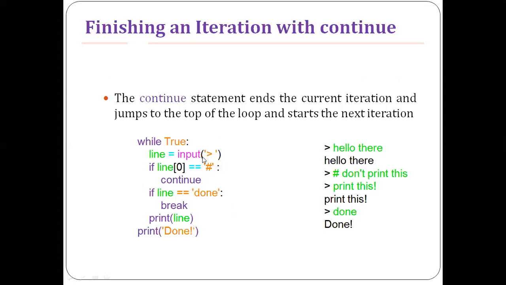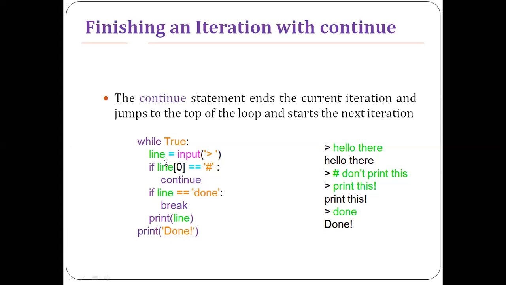So line is equal to input, that is, we are accepting the input from the user. If the first character in the input is equal to hash, you continue with the next iteration. That is, you skip the current iteration and go to the next iteration. Otherwise, if the line you have entered is equal to done, you break this infinite loop and jump out of the while loop.